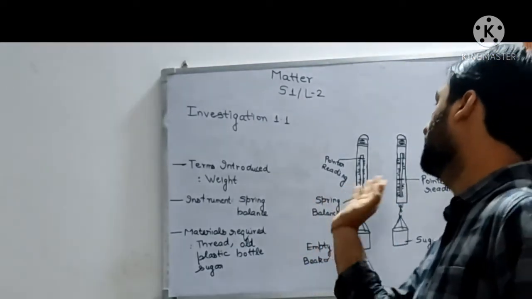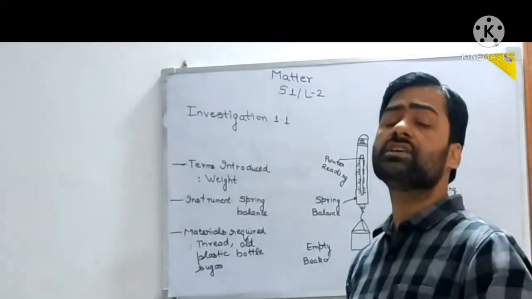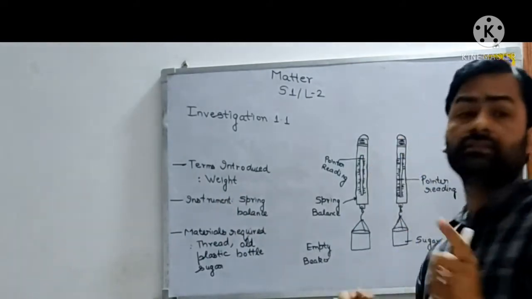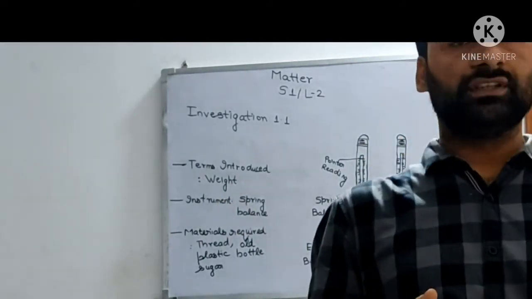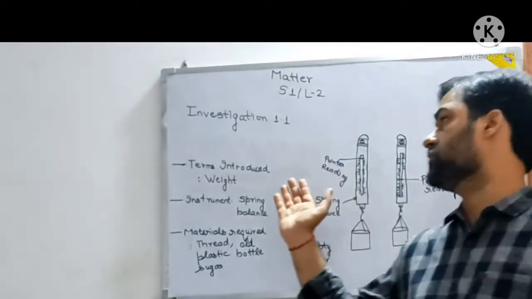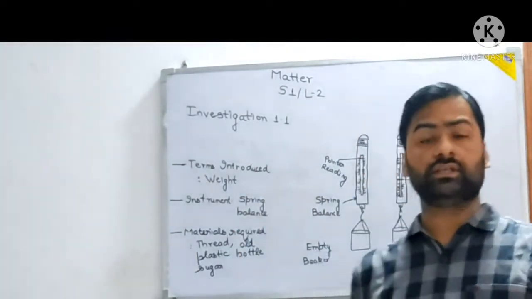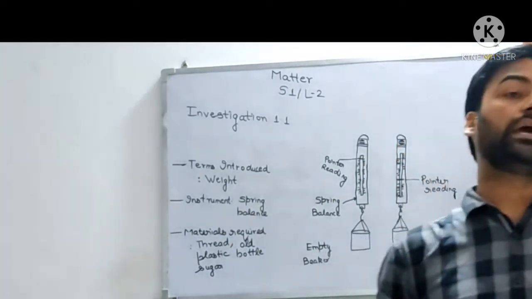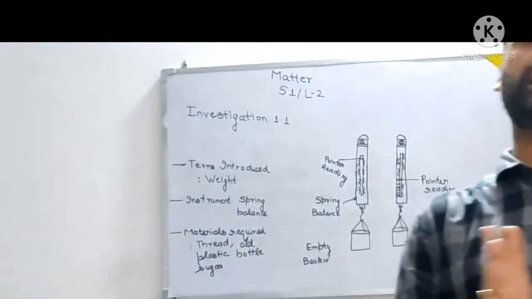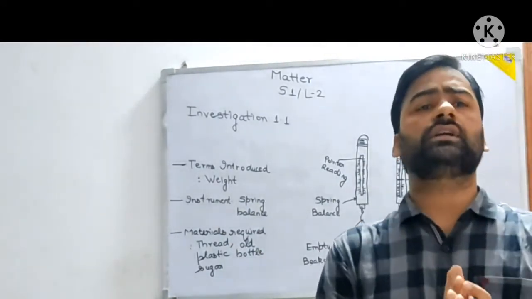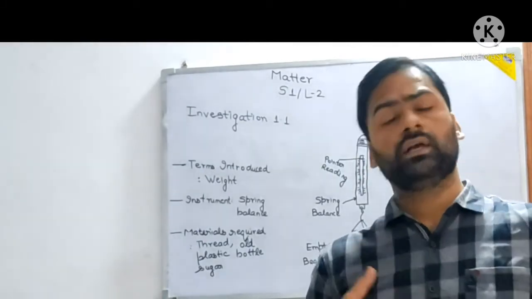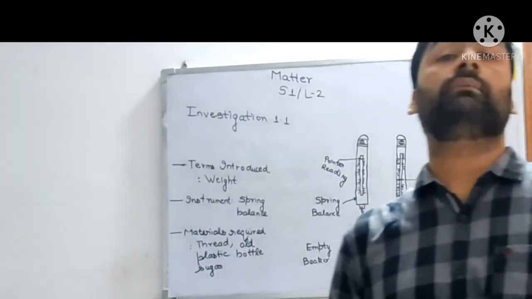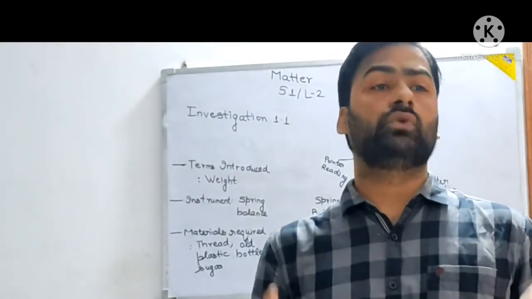Let's see, in this particular investigation 1.1, we have the term weight. You might be knowing about this, but still I'll write this definition on the board and you write what is weight. Another thing is the instrument that you use here, the spring balance. I'll tell you about the spring balance in a nutshell, so that if you are introduced to that term or instrument again, you will have ample knowledge about it. Clear?